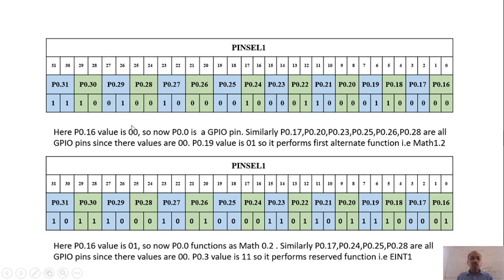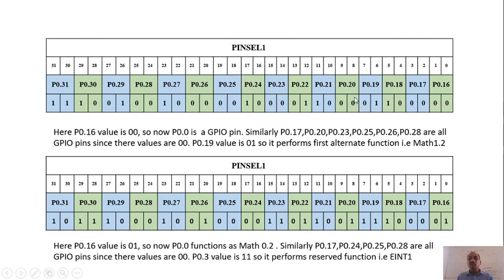So like this, we can see here P0.16, P0.17, P0.20, 23, 25, 26, 28, all these values are 0 0. So this is why they are going to perform the GPIO function, or they will act as GPIO pins. Now, if we take one example here, P0.19 value is 0 1.